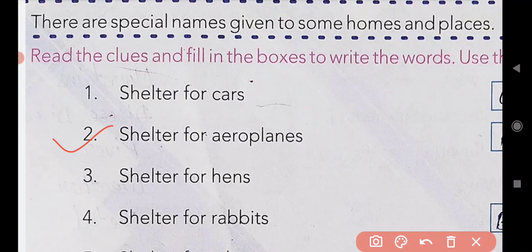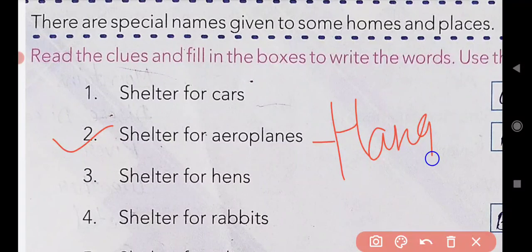Shelter for aeroplanes. Shelter for aeroplanes means where the aeroplanes are kept. Can you tell the name of that place? Yes, it is known as hangar. Spelling is HANGAR. Hangar.